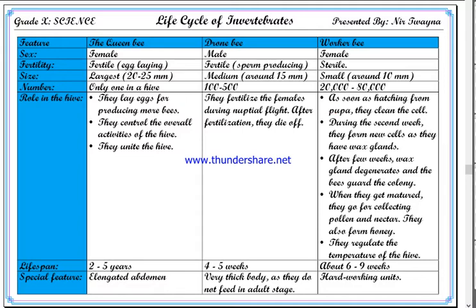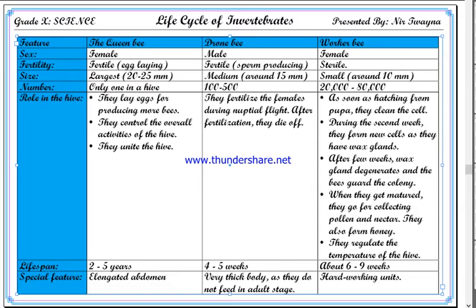Now, what is the role of the worker bee in a hive? As soon as they hatch from the pupa, the youngest worker bees clean the cell, the very cell in which they were born. After cleaning it, during the second week, they develop wax glands and start to produce wax, and using that wax they form new cells in which eggs are kept.